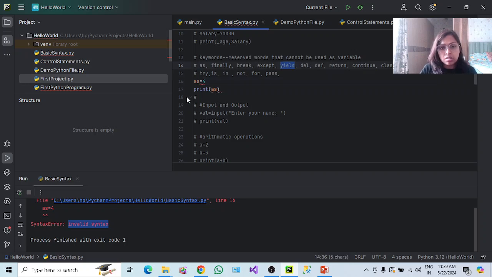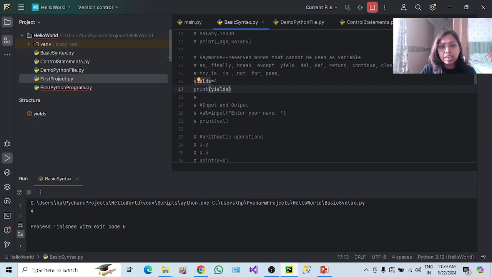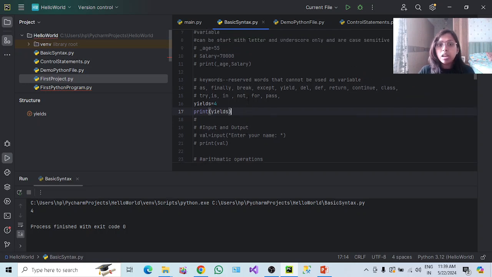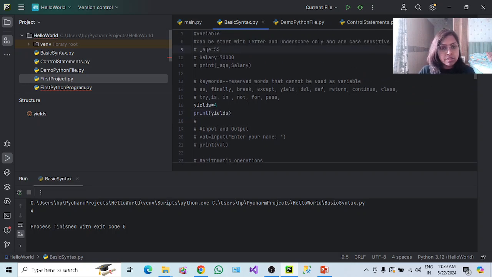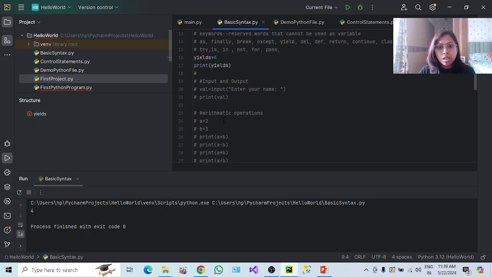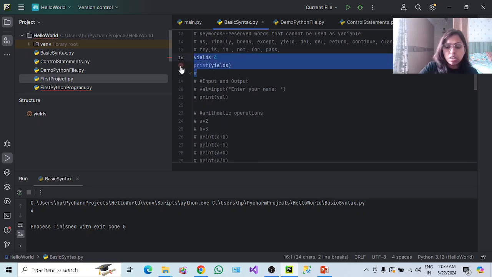So you come to know, right? You got to know that we cannot use a reserved word or keyword as a variable. What you can do is use yields, and it is going to work because yields is not a keyword, yield is a keyword. So that is the third rule of declaring a variable. It should be case sensitive. Reserved keywords should not be used as a variable, and it should start with an alphabet or an underscore. Okay, so let me comment this as well.